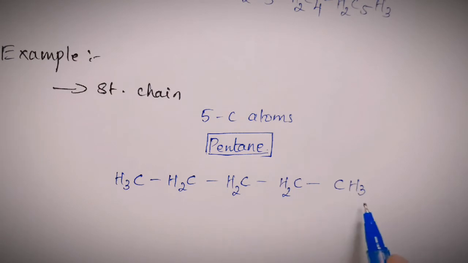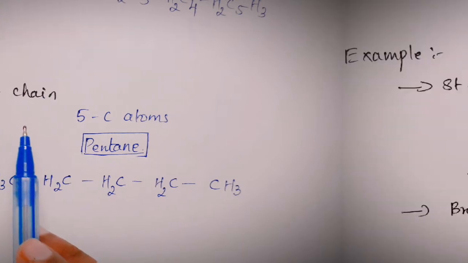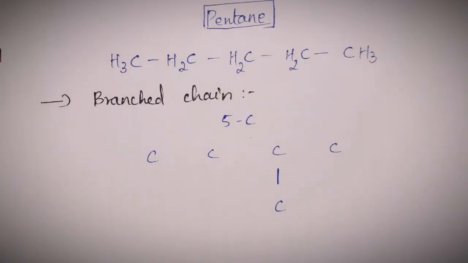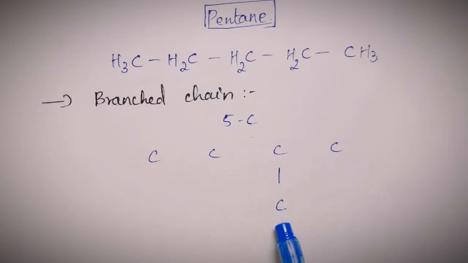In the formula of pentane, you see that all the 5 carbon atoms are linked to each other in a straight chain or in a linear fashion. Thus, it is a very appropriate example for straight chain compounds. For a branched chain, again I'm taking a compound with 5 carbon atoms. It's a branched compound. I'm writing all the 5 carbon atoms in a branched fashion.